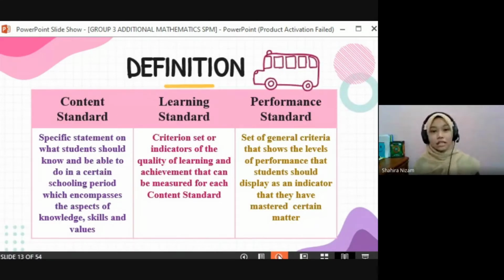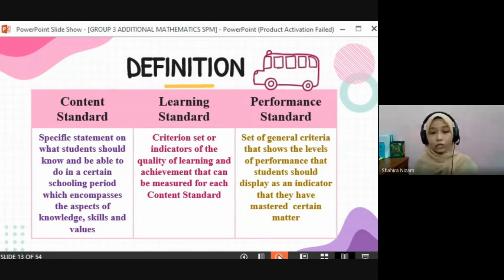This is the definition of content standard, learning standard, and also performance standard. The content standard is a specific statement on what students should know and be able to do in a certain schooling period, which encompasses the aspects of knowledge, skills, and also values.